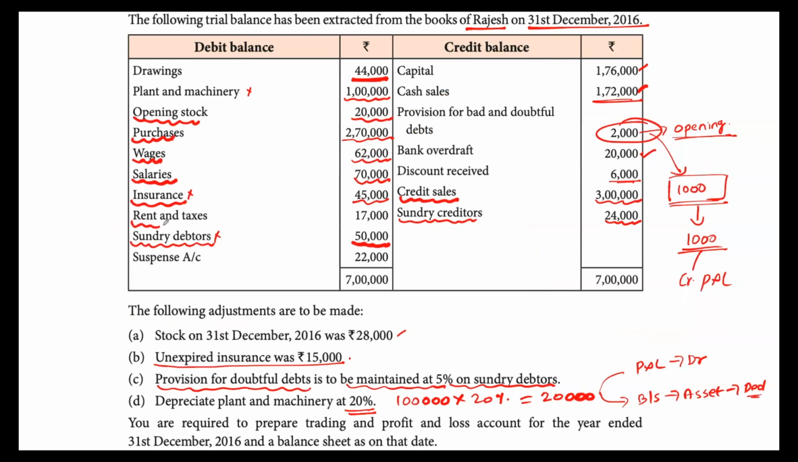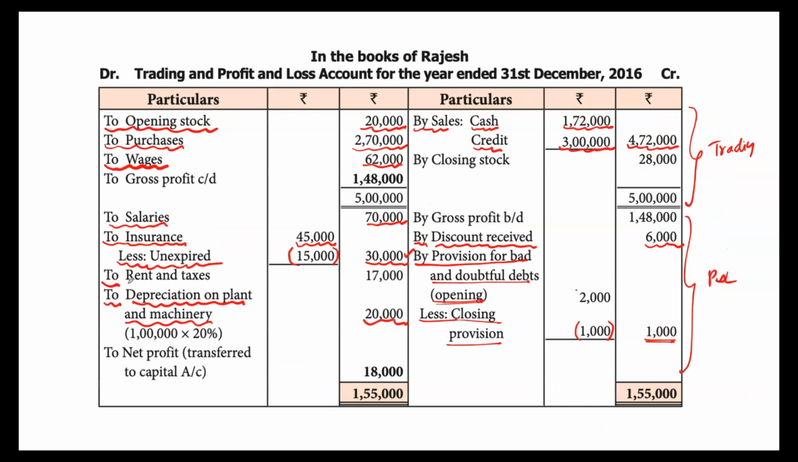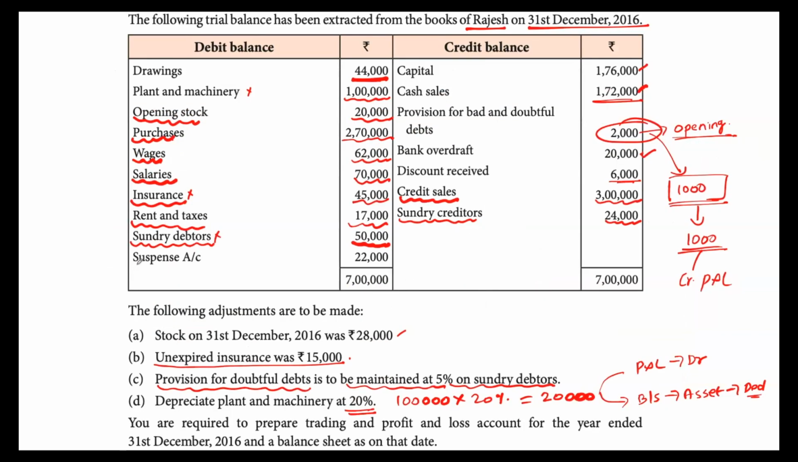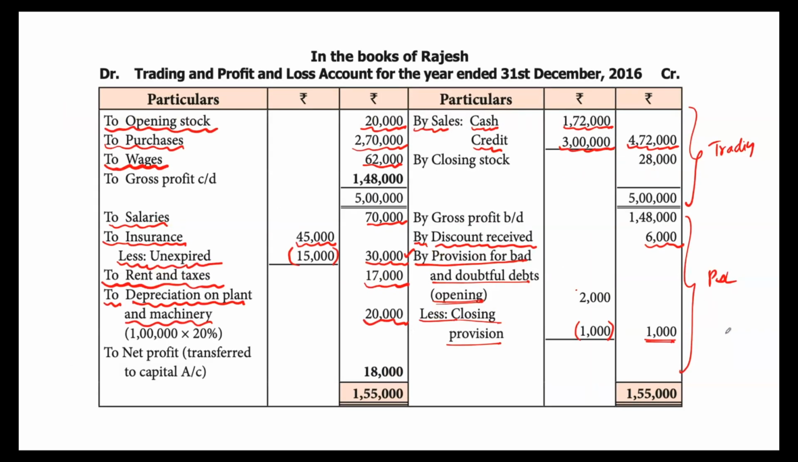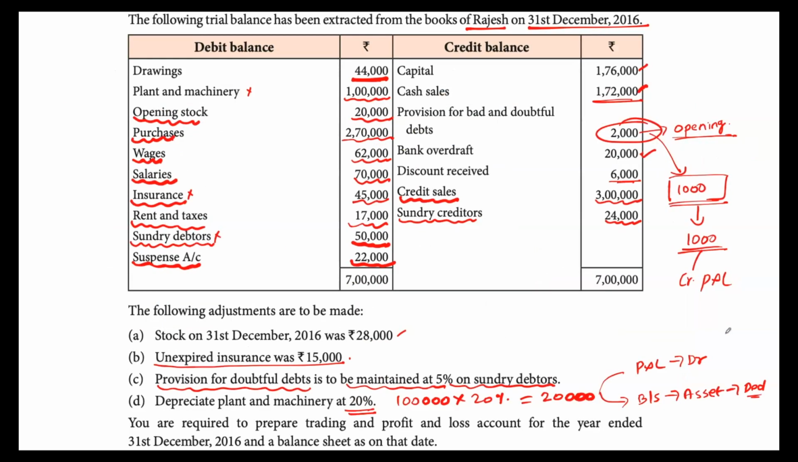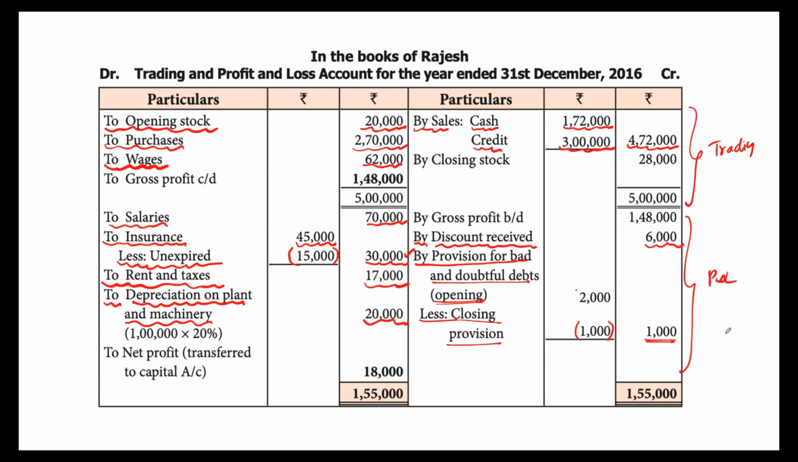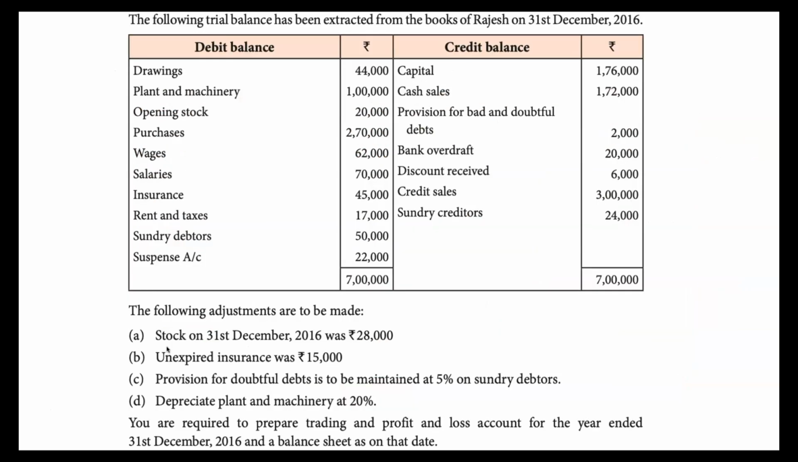Then rent and taxes. This being an expense will appear in P&L account. So to rent and taxes, how much? 17,000. Then suspense account. It is not clear what amount it is, but it is appearing as a debit balance. So this will appear in balance sheet asset side, 22,000. So balance sheet asset side, suspense account, 22,000. I think we are done with all the items given in the question as well as in the adjustment. Okay, let's now clear this. No, there is one more item which I missed.